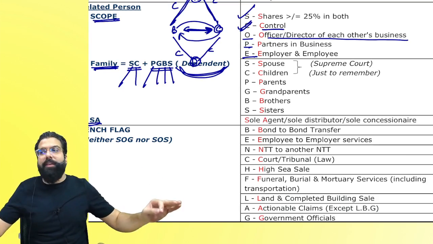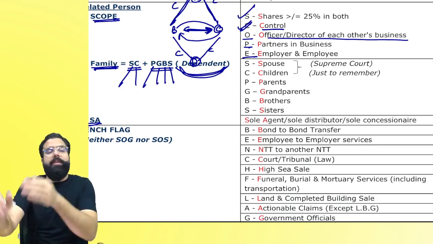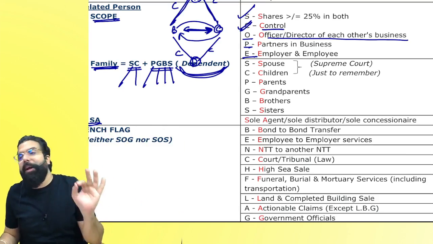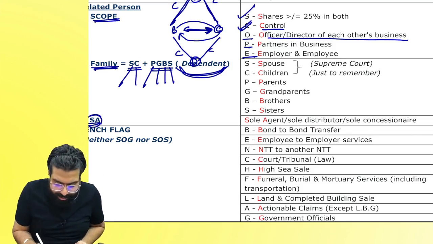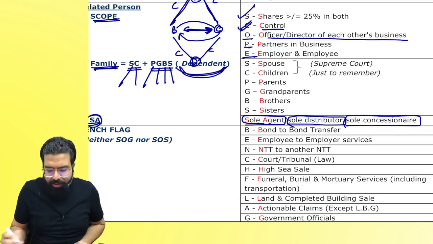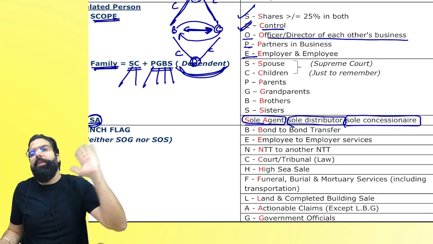My spouse and my children, basically I call them the Supreme Court. They are always my related persons, whether independent or dependent. But PGBS, only if they are dependent on me, they are my related persons. Then we have SA. SA means sole agent or sole distributor or sole concessionaire, meaning the sole trading right holders will always be your related persons.